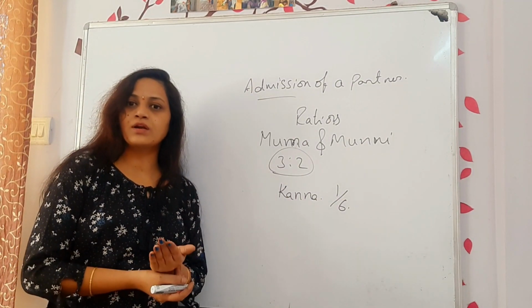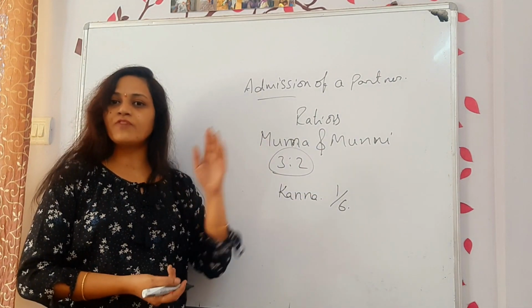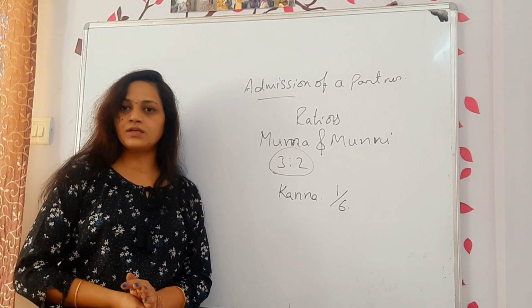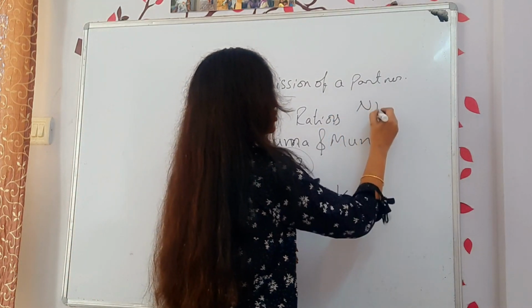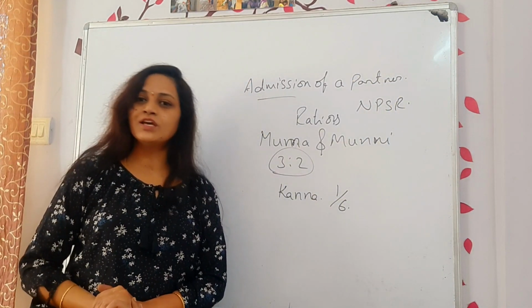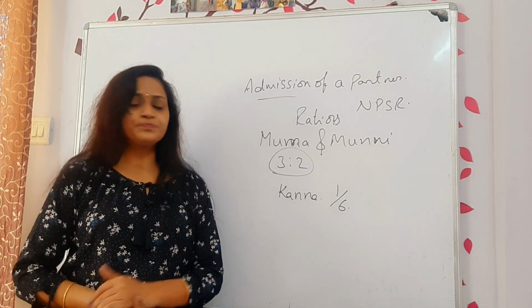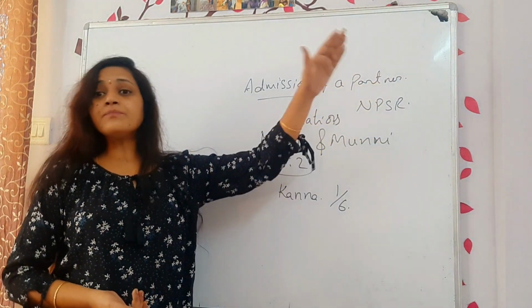Now you should find out what is the new profit sharing ratio. Finally, how much these three are getting. That is called the new profit sharing ratio, NPSR. Sometimes what happens, they give some amount from their share.